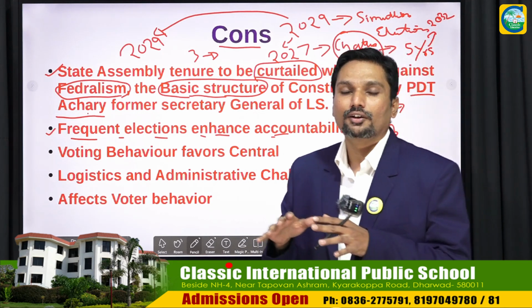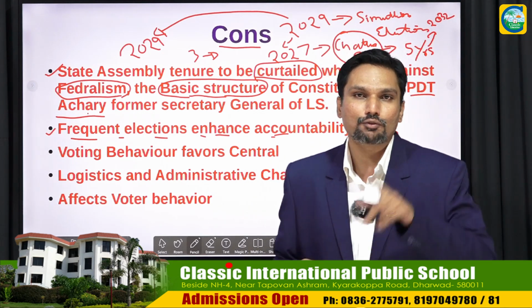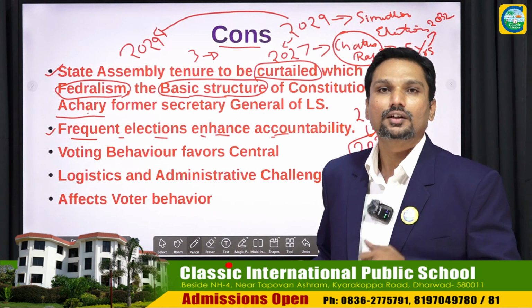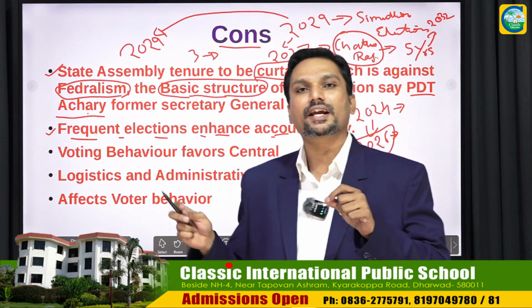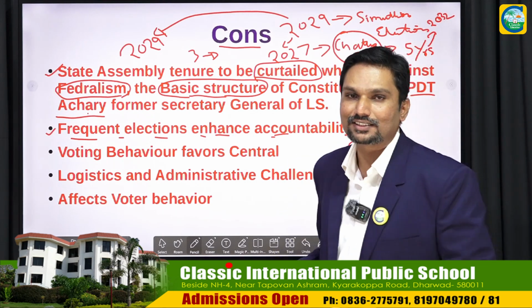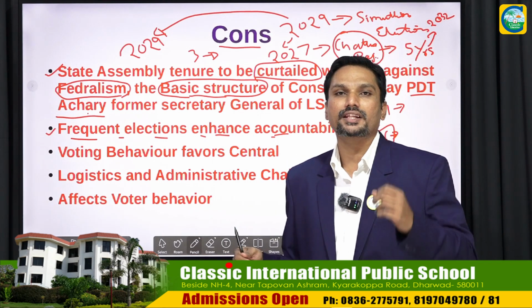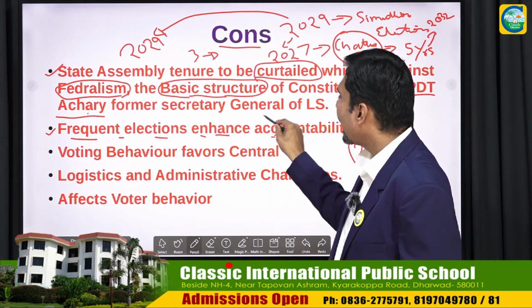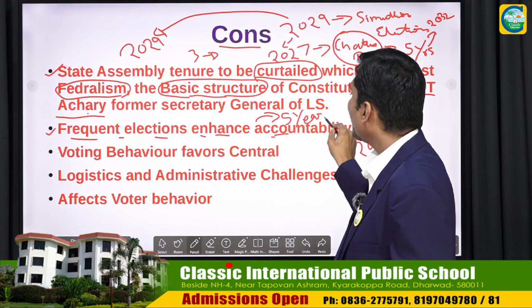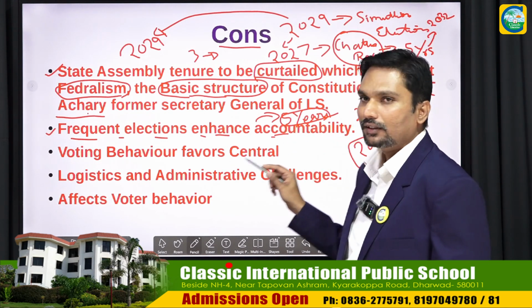But if we implement simultaneous elections, there would be elections only once in 5 years. So what does that do? The incentive from the political parties as well as politicians to go back to the electorate decreases. Why? Because they are very much comfortable. They are very much sure that they have 5 years of safe tenure, right?